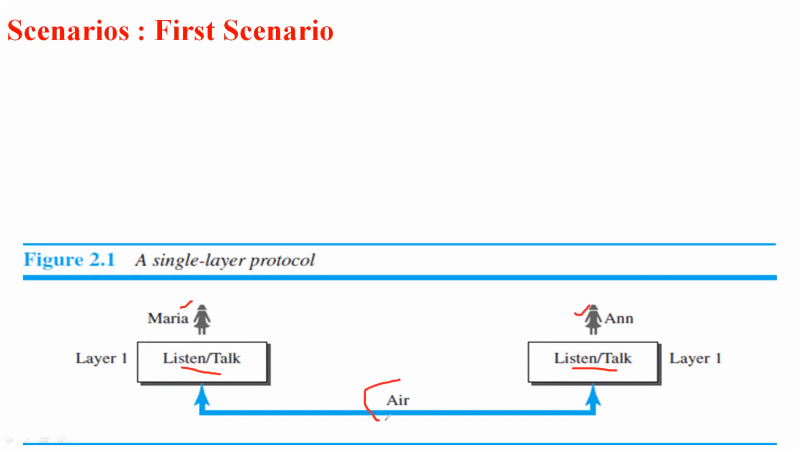They use a transmission medium. When the communication is simple, it is a local communication. Maria and Anne have a local communication since they meet face to face. They have a face to face conversation, so I say it is a local communication.